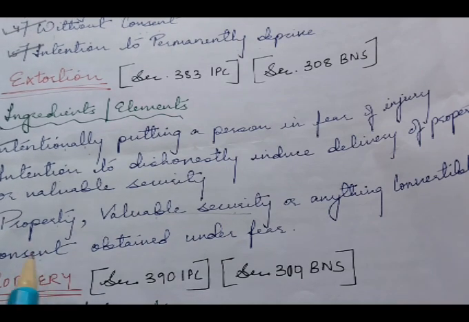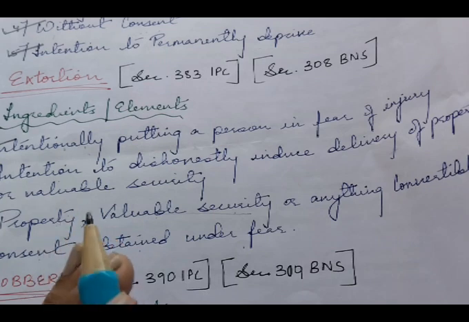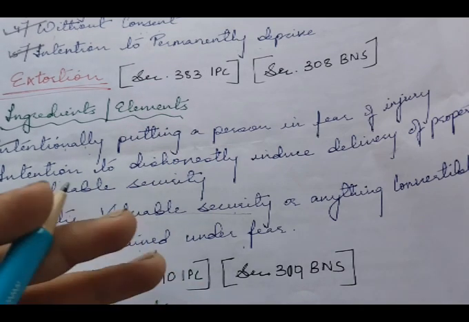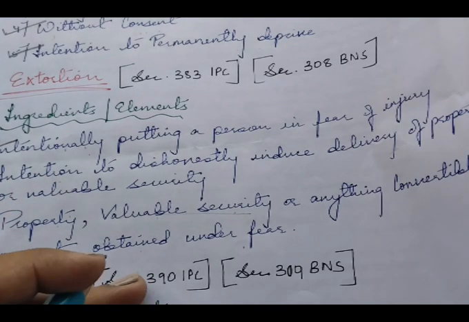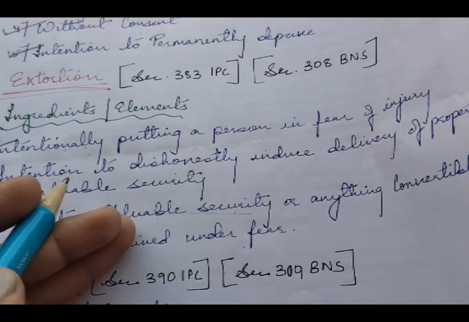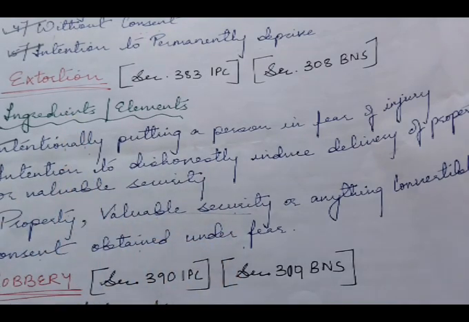And the fourth would be consent obtained under fear. So the victim's consent is not free but given under the influence of fear. Suppose A threatens to ruin B's reputation. So in fear of that, B hands over a gold ornament. So that amounts to extortion.